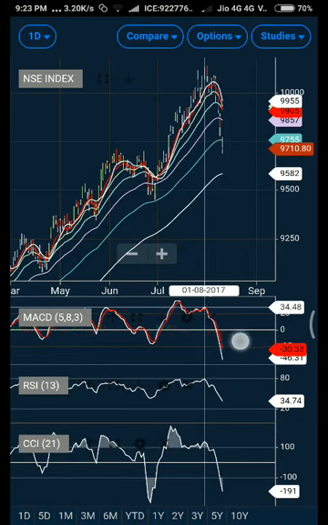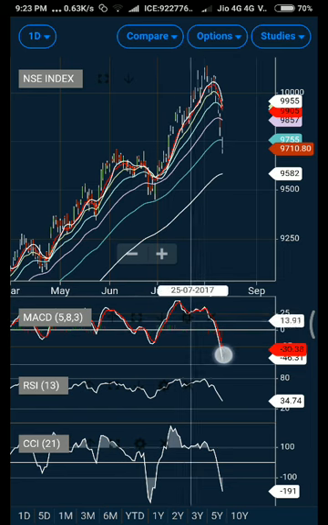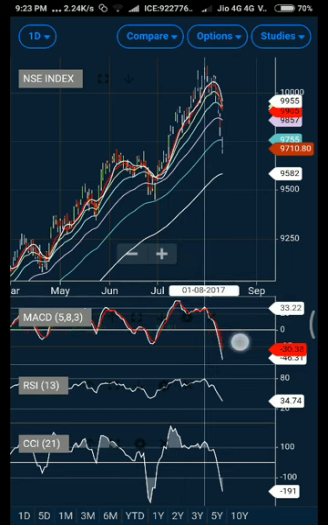If you do not know what a negative divergence and a positive divergence are, you can check out the videos that I have uploaded. So the first thing was that it is showing a negative divergence on the daily chart. Apart from that, if you observe the weekly chart, I have also mentioned this in one of my videos, that if we see a fall from this, we can see the levels where it is trading right now.